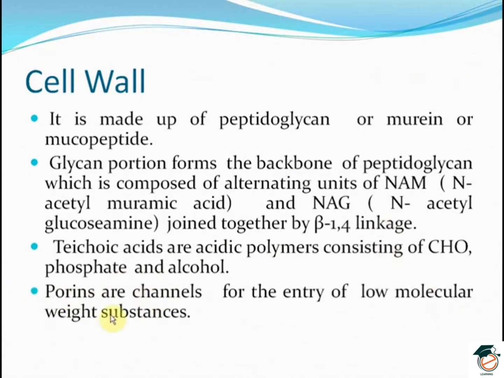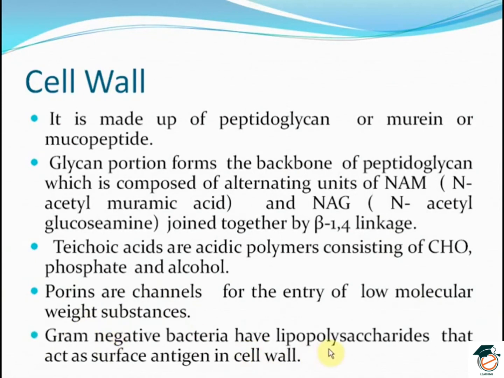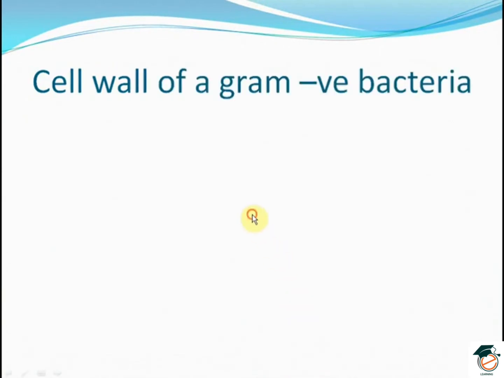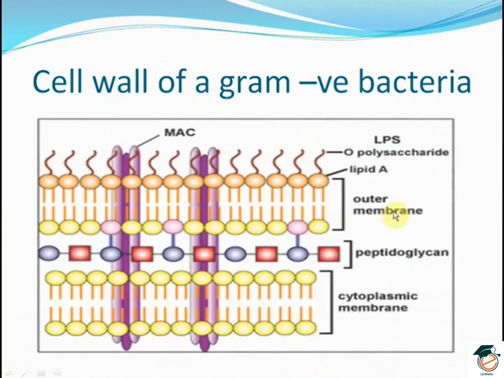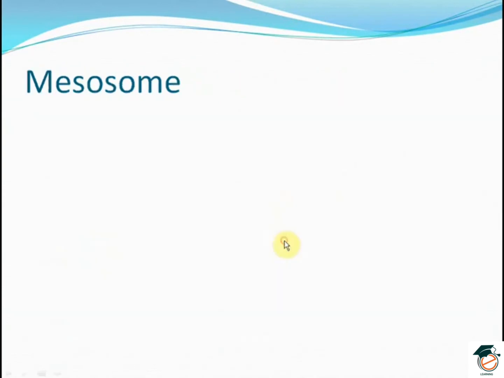Porins are the channels for the entry of low molecular weight substances. And the gram-negative bacteria have lipopolysaccharides that act as surface antigen in the cell wall. Here we can see the cell wall of a gram-negative bacteria: the peptidoglycan layer, the cytoplasmic membrane, the outer membrane.